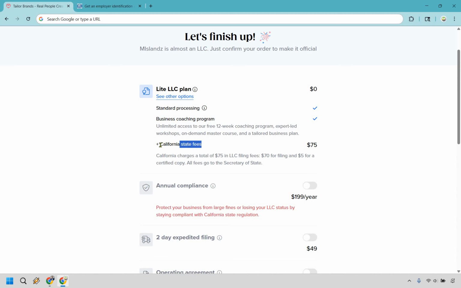There are going to be the California state fees, and as it says right here, California charges a total of $75 in LLC filing fees, $70 for filing, and $5 for a certified copy. It says all fees go to the Secretary of State. So you're not going to really be able to avoid this unless there is something I am missing, but this is going to come along when it comes to getting an LLC, especially in California.